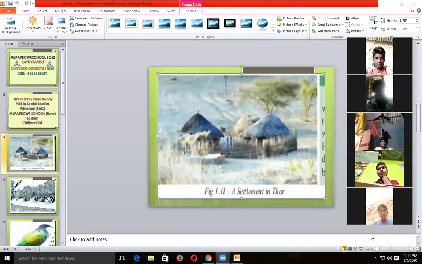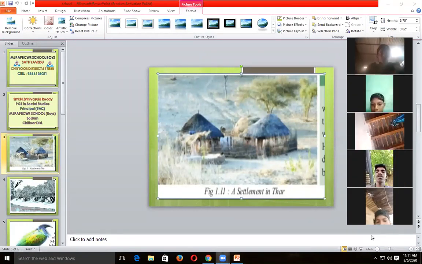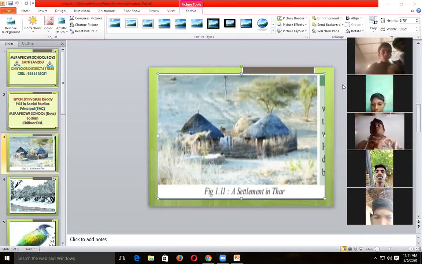Next, point two: only very low vegetation grows there. Generally, there is no possibility to grow crops. The highest temperature recorded is more than 56.